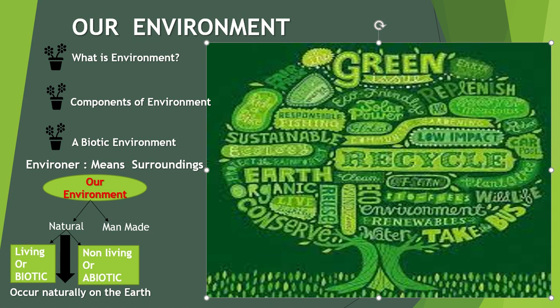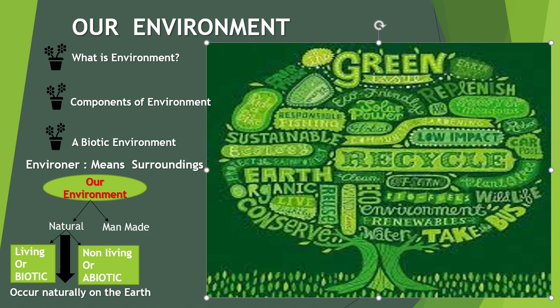So the natural environment, the things which occur naturally, is classified into two. What are they? Living and non-living. Living things you all know: birds, cow, cat, and whatever you see on the road which has life in it is called biotic. Things which don't have life are non-living and occur naturally. What are they? You can feel air around you, water, and temperature. That is the non-living, naturally occurring environment. So the natural environment is divided into two: biotic and abiotic.